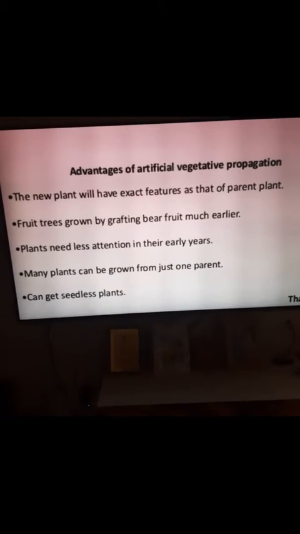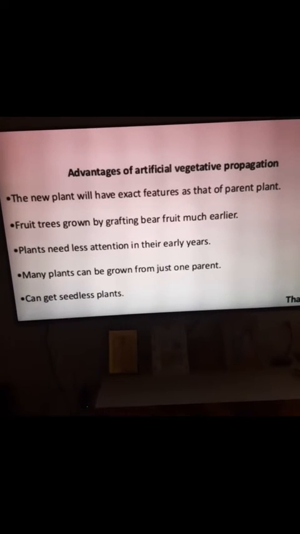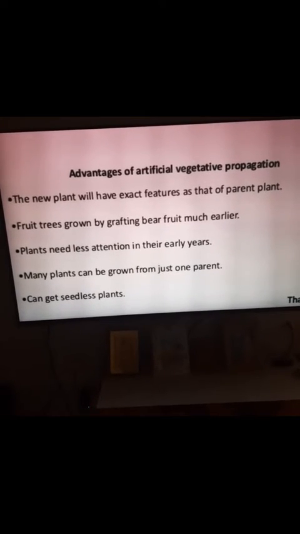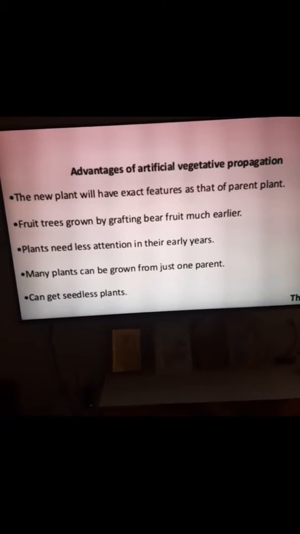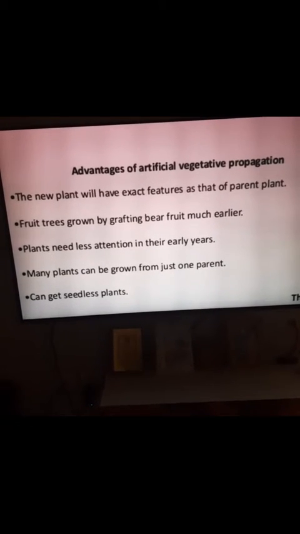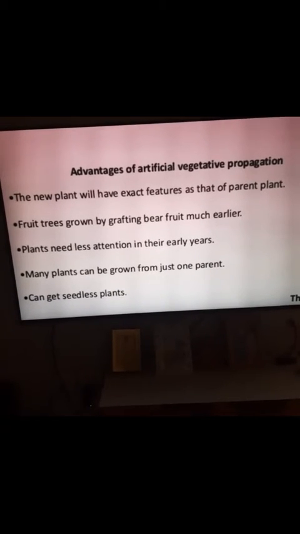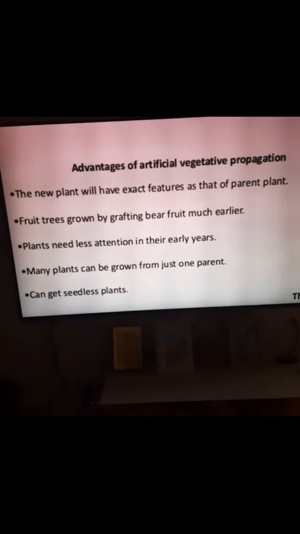Now fruit trees can be grown bearing fruit much earlier because the stages like fertilization, zygote formation, ovary formation, all these things are not there. So the fruits will be formed much earlier when compared to the normal processes. In the initial years, the plant needs very little attention. Okay, and many plants can be grown just from one parent.